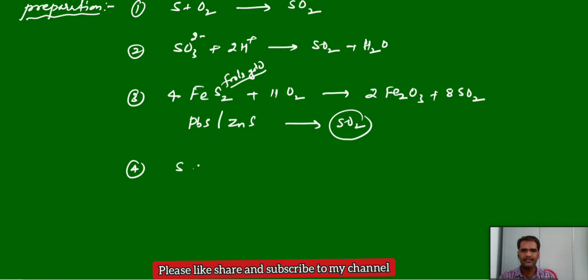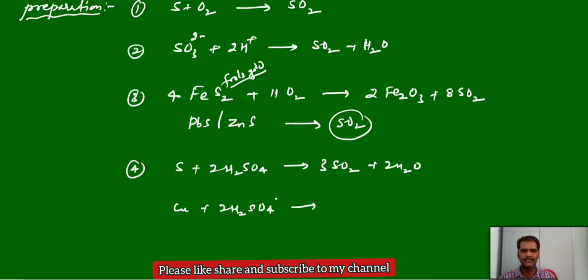Next, if you heat elemental sulfur with sulfuric acid, you will get sulfur dioxide. And you treat copper with sulfuric acid. In this case, sulfuric acid acts as a strong oxidizing agent,